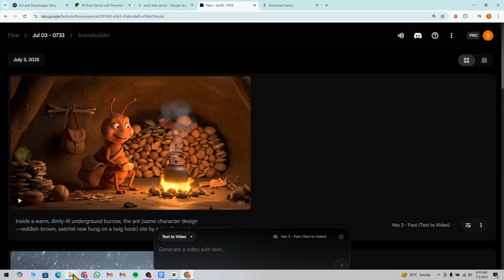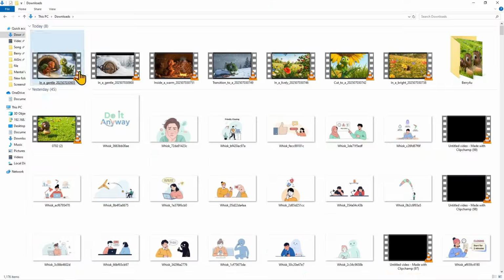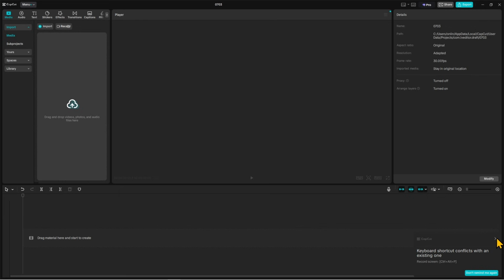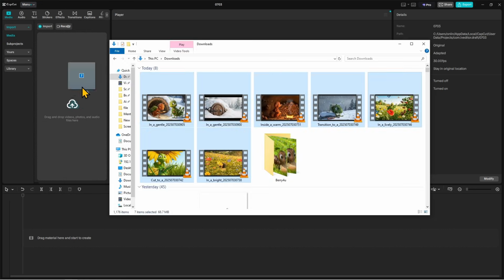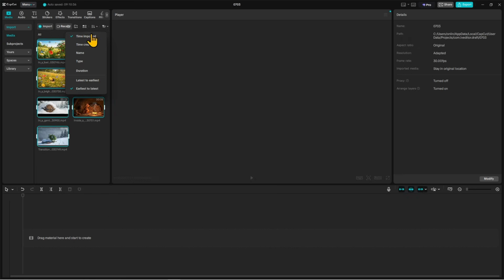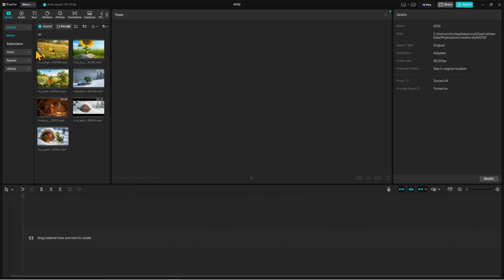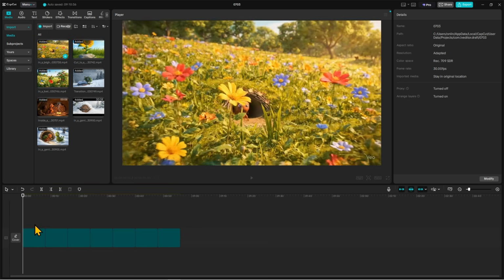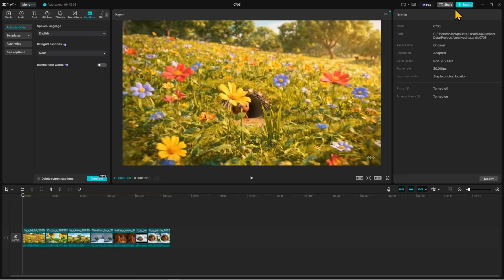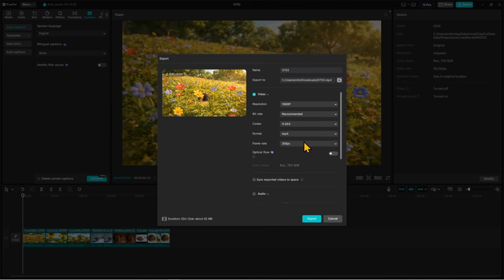Once all the videos are ready, it's time to combine them. For editing, I'm using CapCut. Import all your clips into CapCut. Click Sort, select Time Created, and it will arrange the clips in the right order. Add all the clips to your timeline. You can add captions if you want, but it's optional. Finally, export your video and choose 30 FPS for smooth playback.